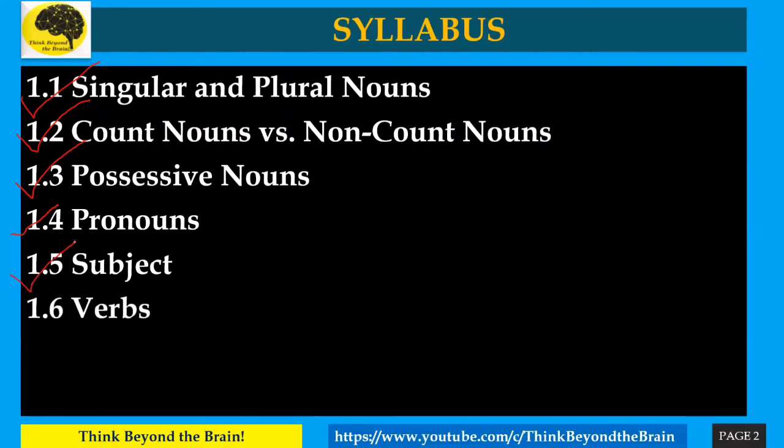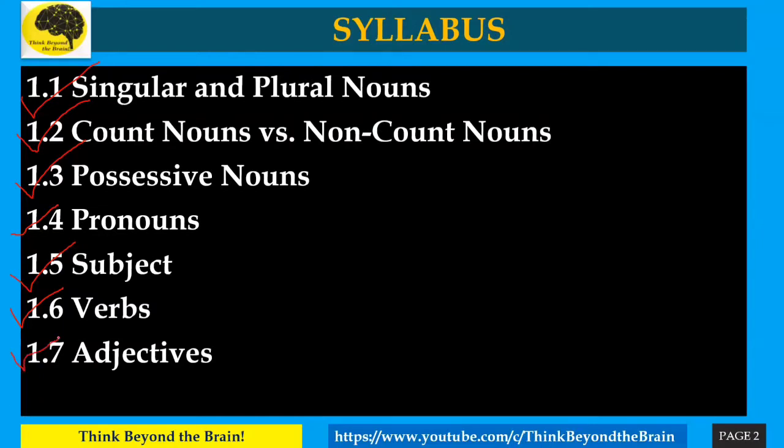Then the sixth one is verbs. Verbs are also a basic thing that is needed in a sentence. They tell us what the person is doing. Then adjectives. Adjectives tell us how the noun is. Like if we have talked about singular and plural nouns, the adjectives will tell how the noun is: good, bad, and so on.